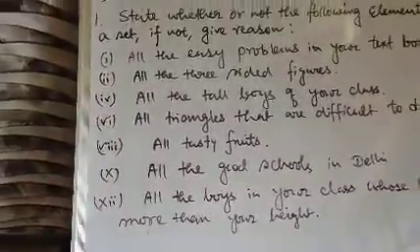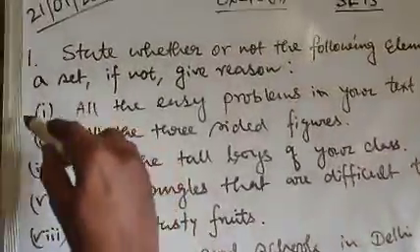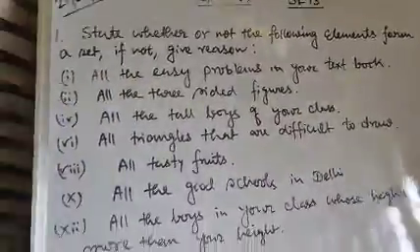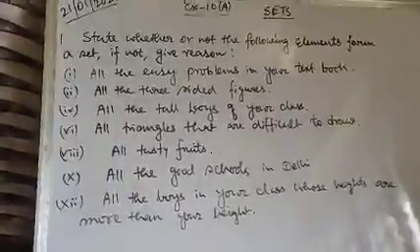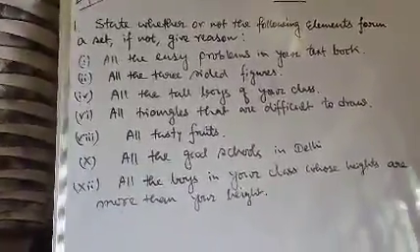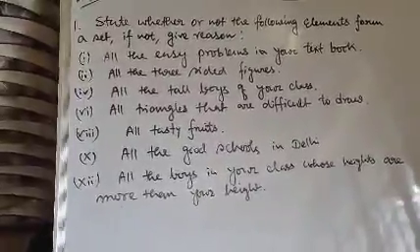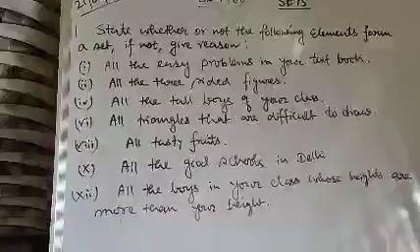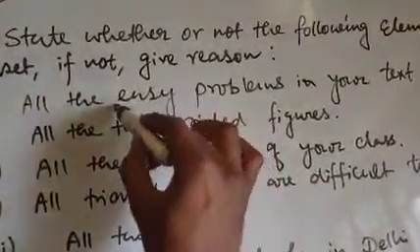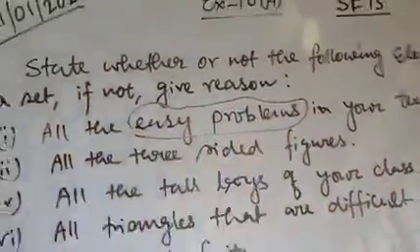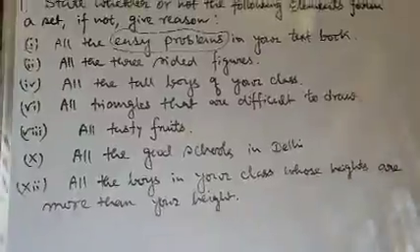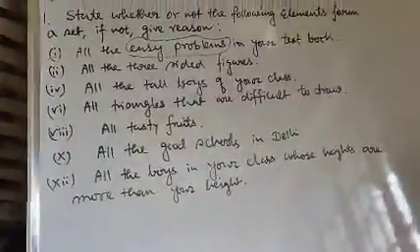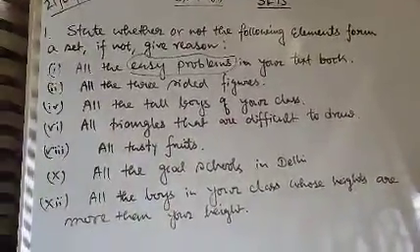So the first statement is given: all the easy problems in your textbook. That means here it says the collection of easy problems in your textbook. Now we have to say whether these elements form a set or not. Here the elements are easy problems. These are the elements. What is an element? I will answer in the next session what elements are.